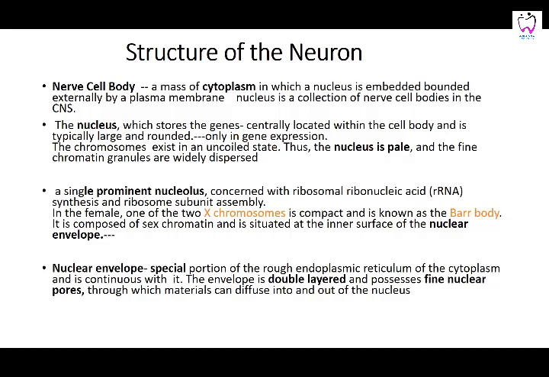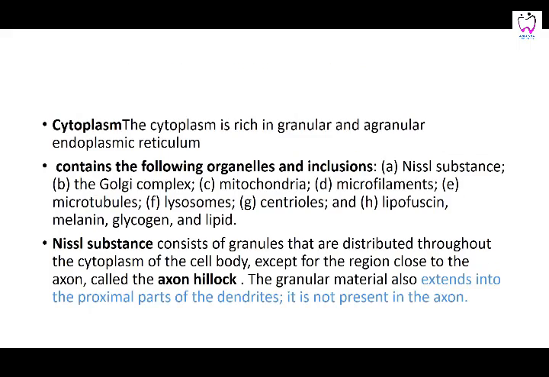Then there is the nuclear envelope, which is double layered and possesses fine nuclear pores. That is, there are gaps which are covered by small diaphragms. The cytoplasm is rich in granular and agranular endoplasmic reticulum. It contains all its organelles: the Golgi complex, mitochondria, filaments, and so on.